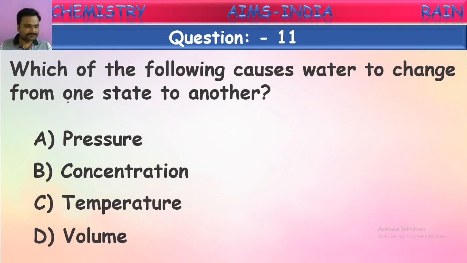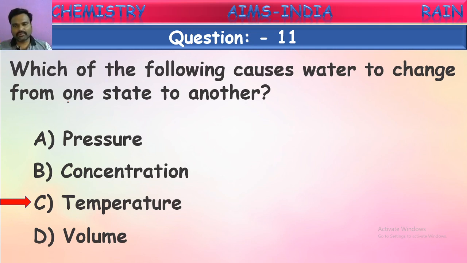Yes, it is temperature. Because of the changes in the temperature, water is changing from one form to another form. A very fine example: if you take ice, it converts into water by increasing temperature. If you take water, it will change into water vapor form by increasing temperature.